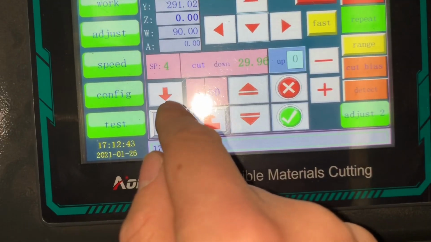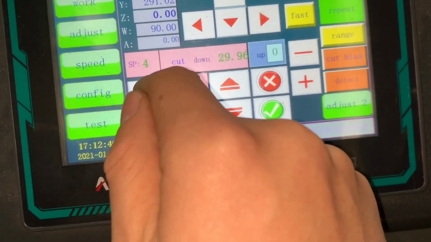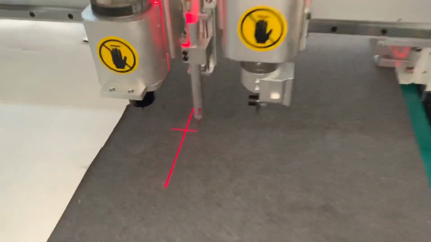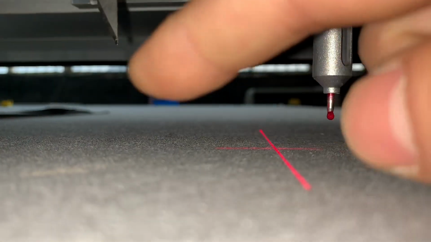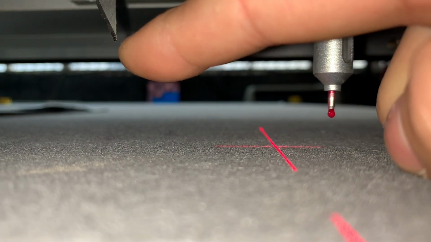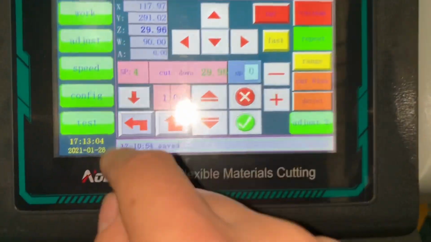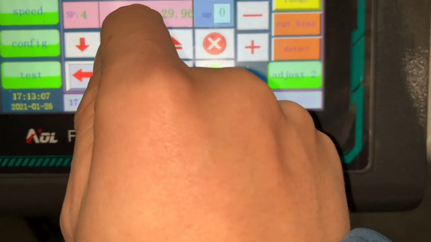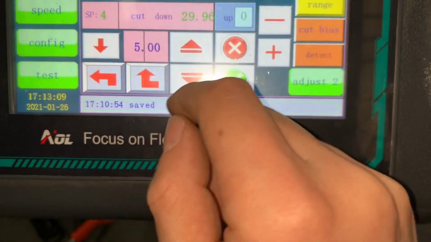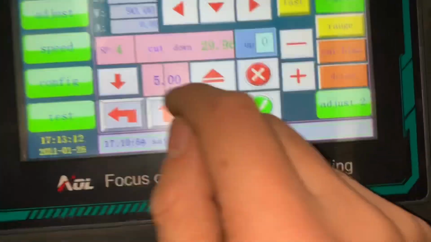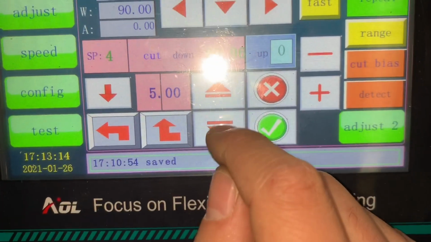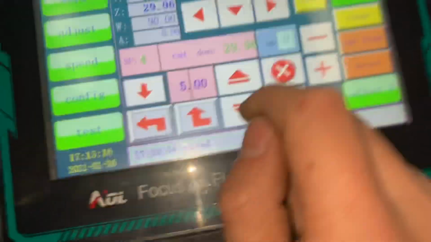And press this button. The tool will go to the knife depth position. But now there is a large distance. Now we need to know this distance. And here, change it to 5 and press this button to drop the tool.